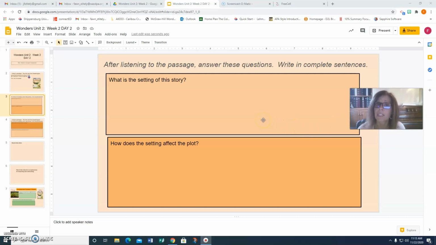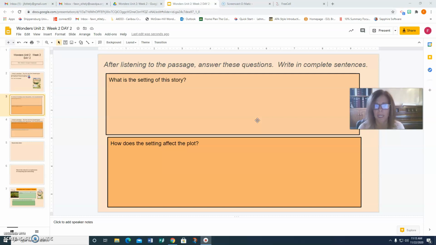I want you to write in complete sentences. That means capital at the beginning of the sentence, punctuation mark at the end. In most cases, they're going to be statements or telling sentences, so you would simply be using a period. You also need to make sure that they are a complete thought. That means they have a subject and a predicate. Be careful of your fragments and your run-on sentences as you're writing.